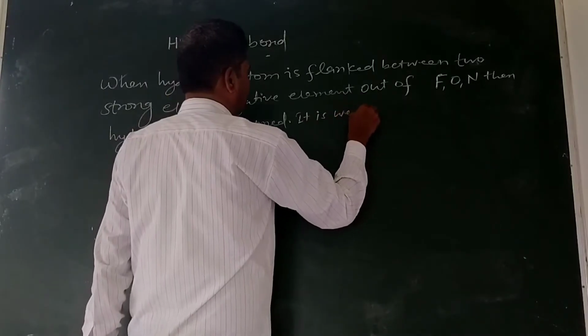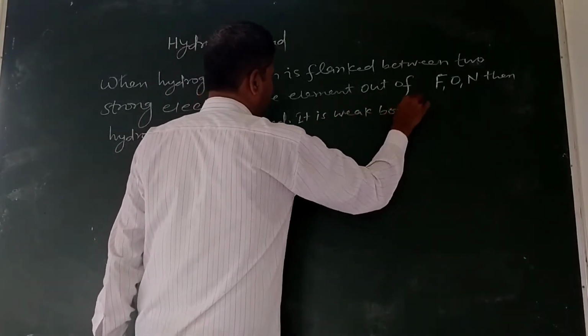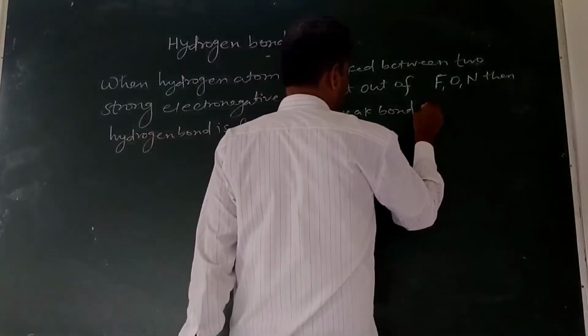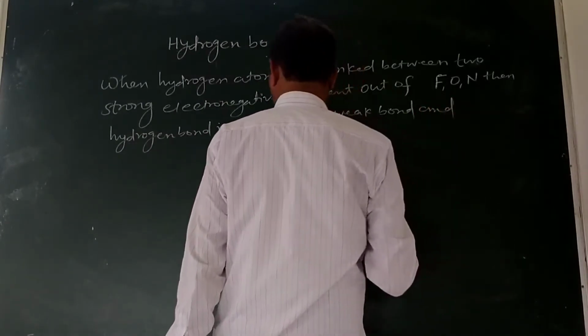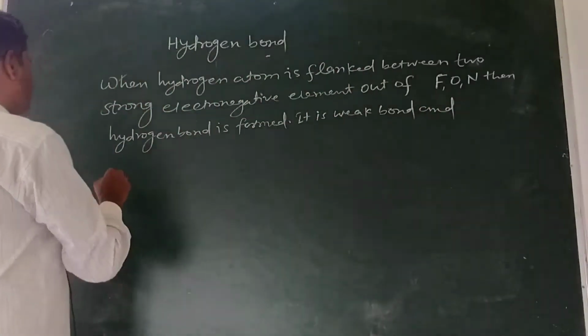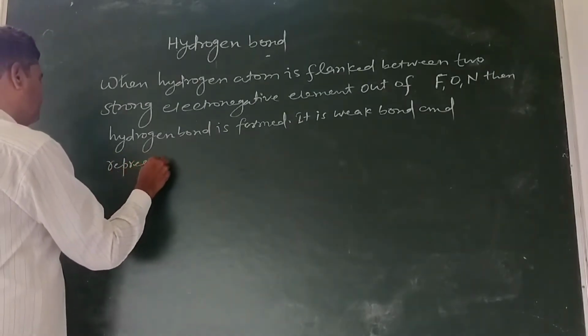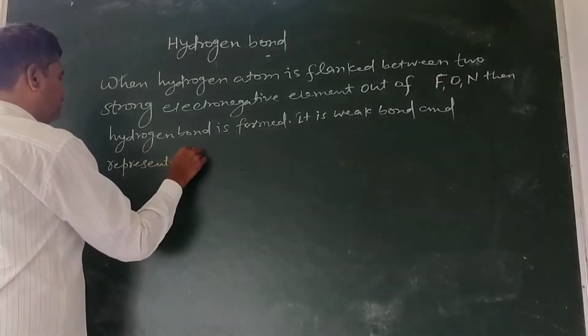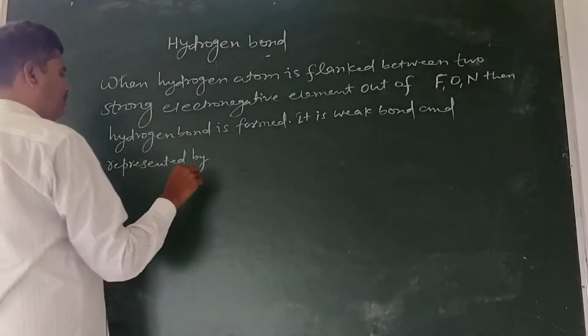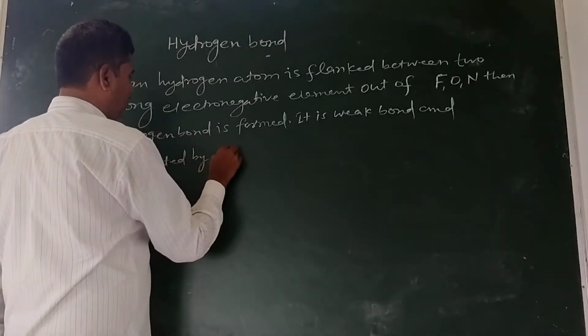It is a weak bond and is represented by a dotted line.